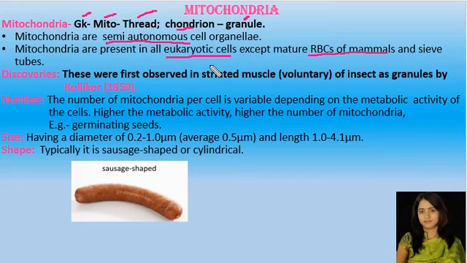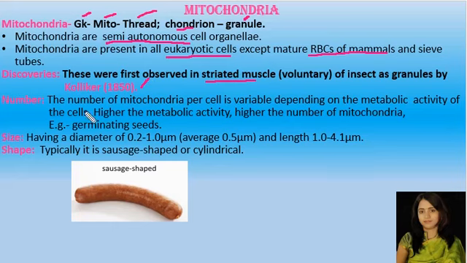The mitochondria were first observed in the striated muscles, which are voluntary muscles of the insects, as granules, and these granule-like structures were first observed by Kolliker in the year 1850.